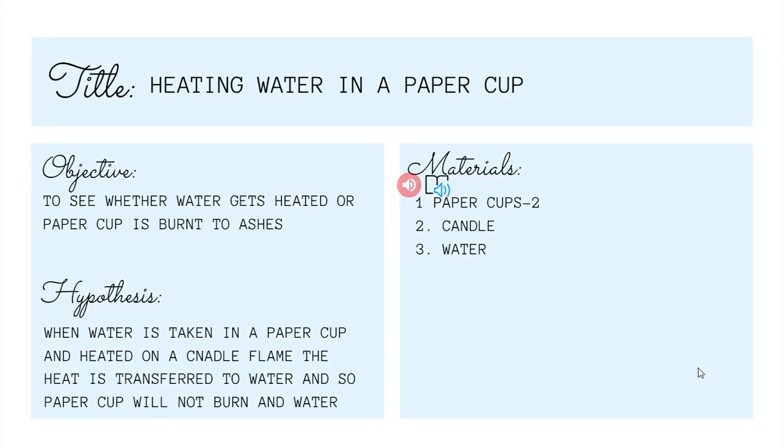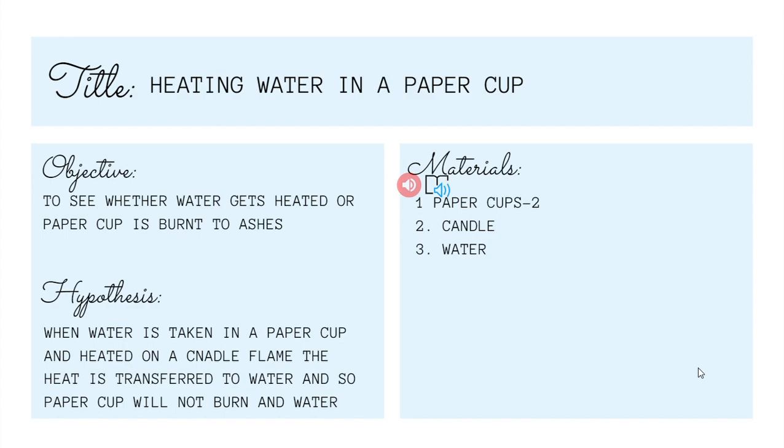Now, a small activity for you. Children, take the help of your elders and do this activity. Don't burn your fingers while doing this, okay? So, materials required will be 2 paper cups, candle and water. What is the objective? Now, we want to see whether water gets heated in the paper cup or the paper cup is burnt to ashes, okay?